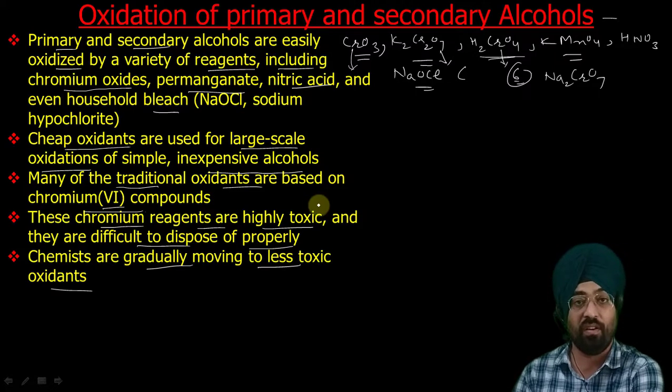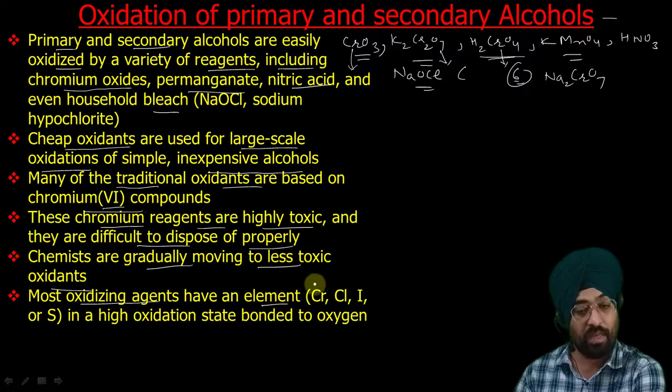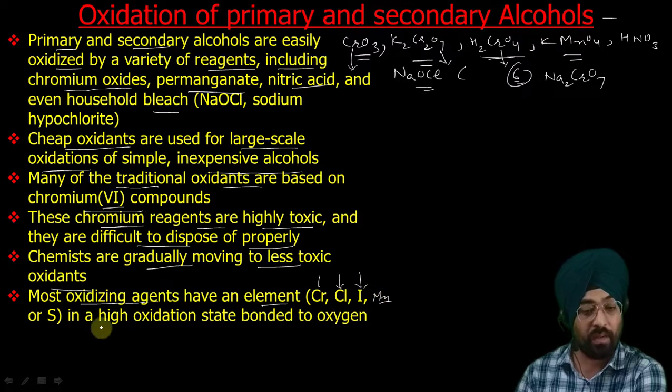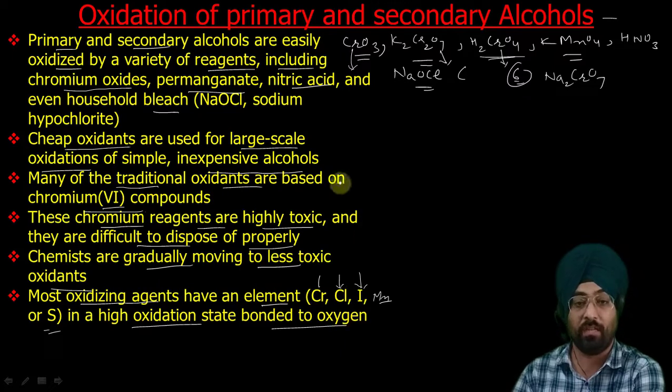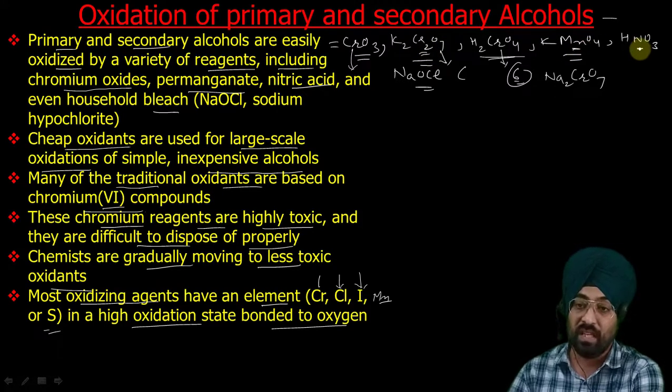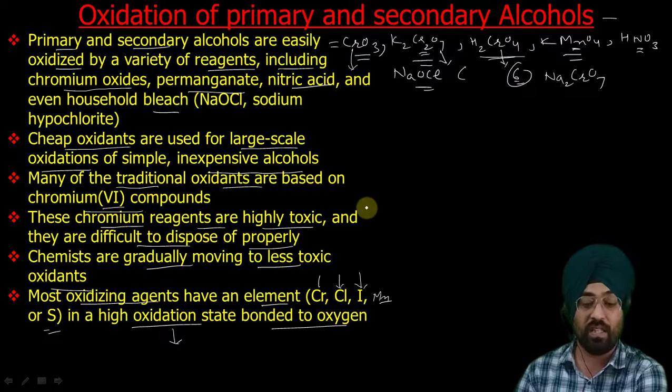So that's why we have a variety of oxidizing agents. The most characteristic feature of these oxidizing agents is that they have an element, maybe chromium, a halogen like chlorine or iodine, or even manganese or sulfur, in a high oxidation state bonded to oxygen, like CrO3. Chromium, manganese and nitrogen are bonded to oxygen in high oxidation states.